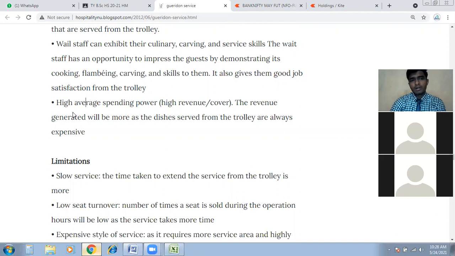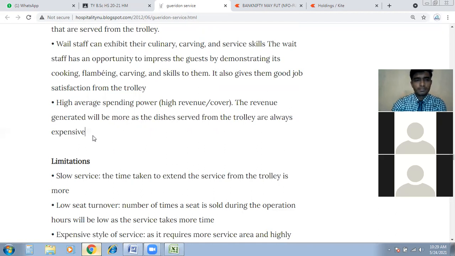The last advantage of Garrison service is high average spending power, high revenue cover. The revenue generated will be more as the dishes served from the trolley are always expensive. So this is very basic and easy to explain. Can you explain it to me, Akshada, what you understand by this last advantage of the Garrison trolley? Just read it out loudly and tell me what you understand.